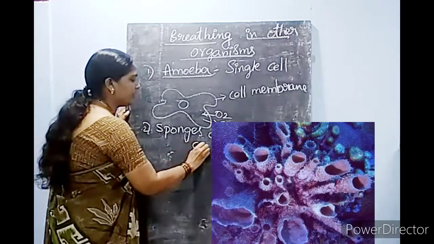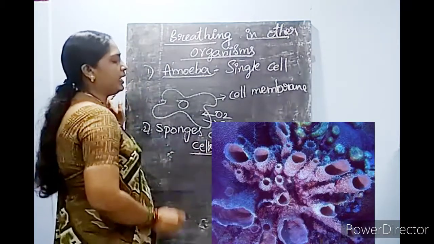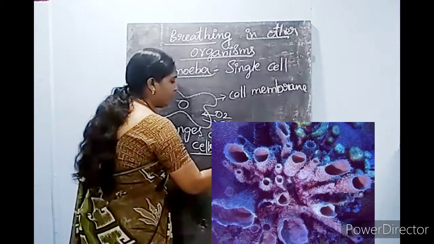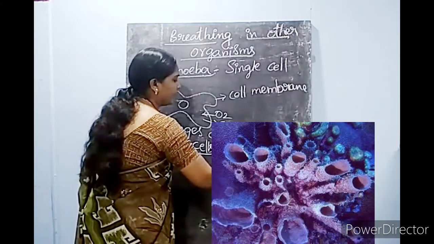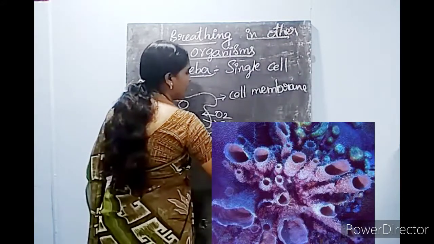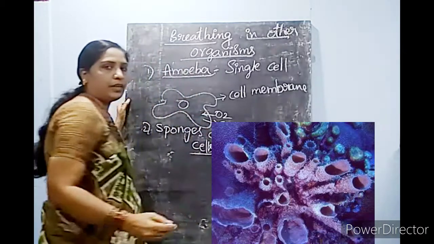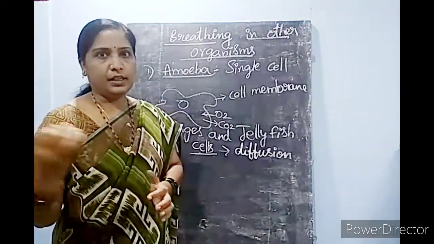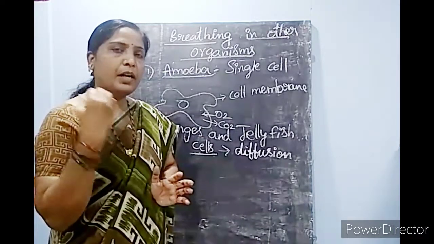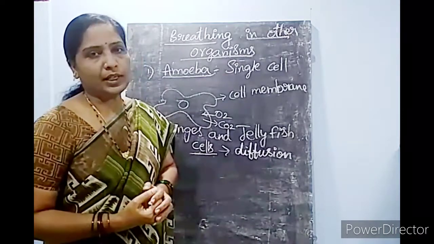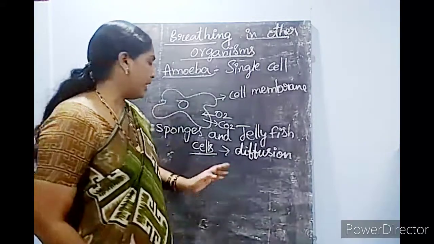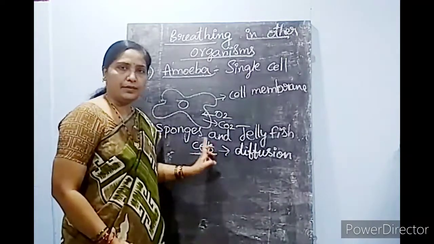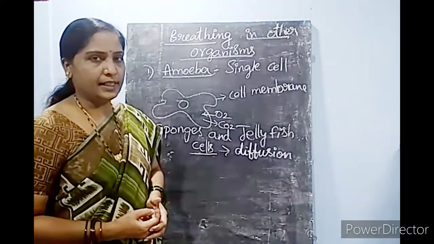With the help of these cells, through the diffusion process, exchange of gases takes place. Gases move from higher concentration to lower concentration. In that manner, they exchange the gases with the help of cells.